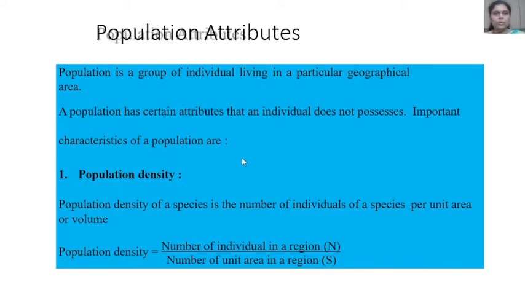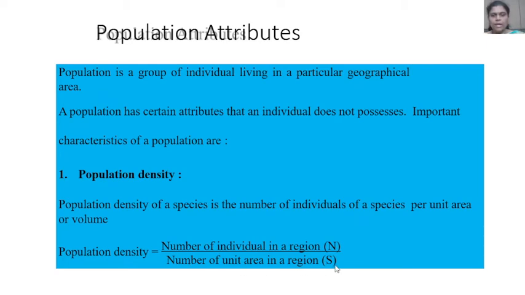An important characteristic of a population is population density. Population density of a species is the number of individuals of a species per unit area or volume. Population density is equal to the number of individuals in a region, that is N, divided by the number of unit area in the region, S.